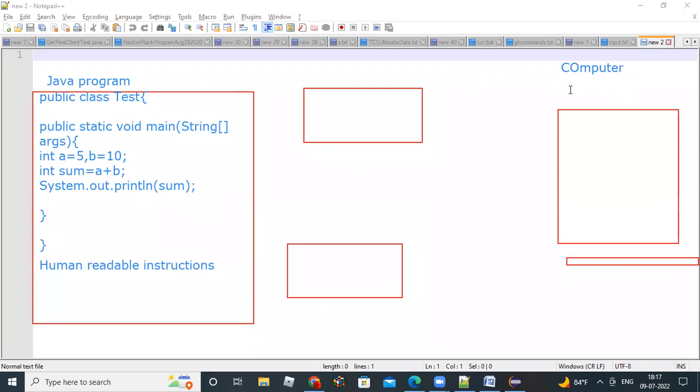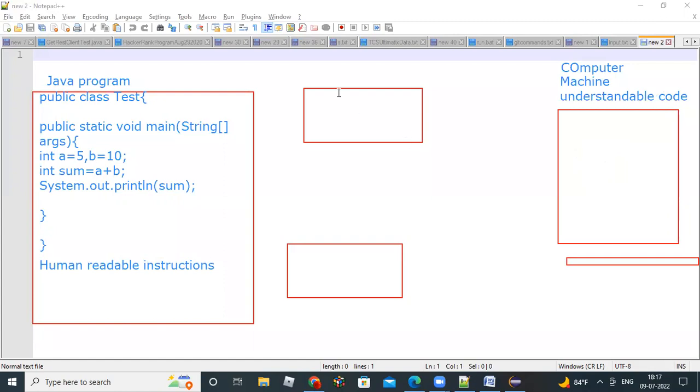So for the computer, you have to give machine understandable code. What is this machine understandable code? That is called bytecode.